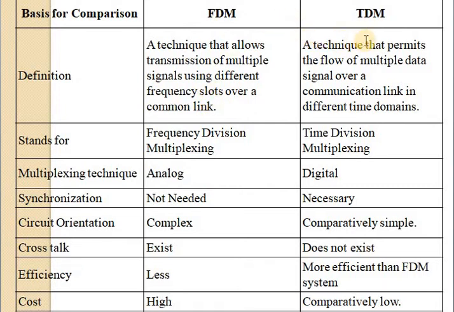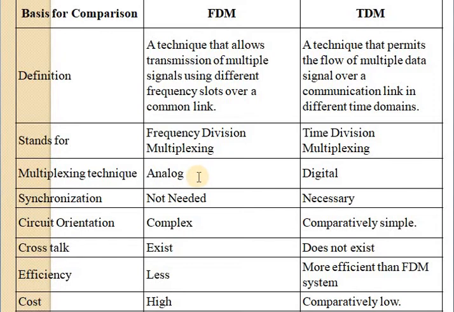TDM is a technique that allows the flow of multiple data signals over a communication link in different time domains. Frequency is divided into frequency slots and time is divided into time slots. FDM stands for frequency division multiplexing, TDM stands for time division multiplexing.